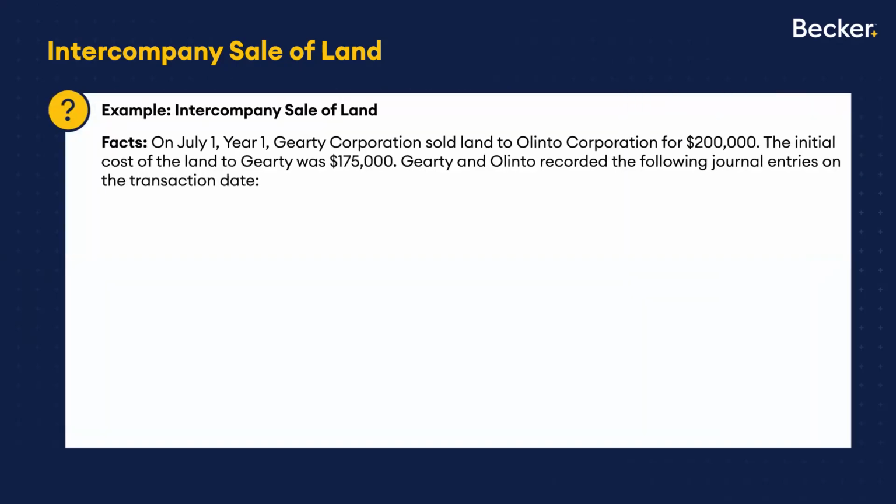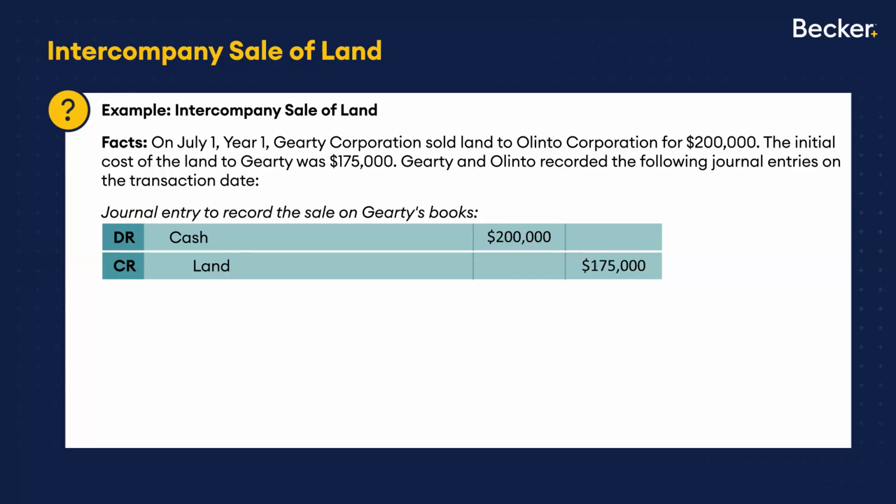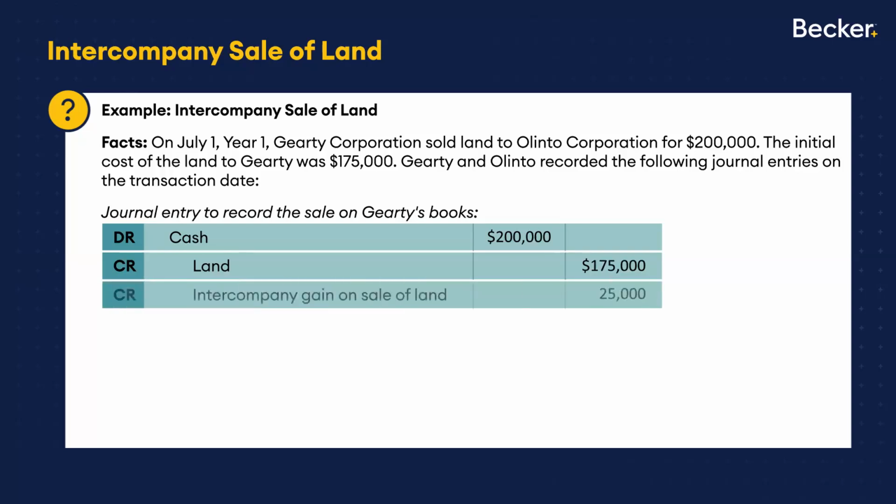So let's look at an example of that. This time we have Garrity selling some land to Olinto for $200,000. Now when Garrity originally bought that land, it only cost $175,000, and that's what it's on Garrity's books for. So from Garrity's perspective, this is just the sale of an asset. Debit cash for the full amount paid, credit to remove the land from their books. The net effect is a gain. It's an intercompany gain on the sale of land for $25,000.